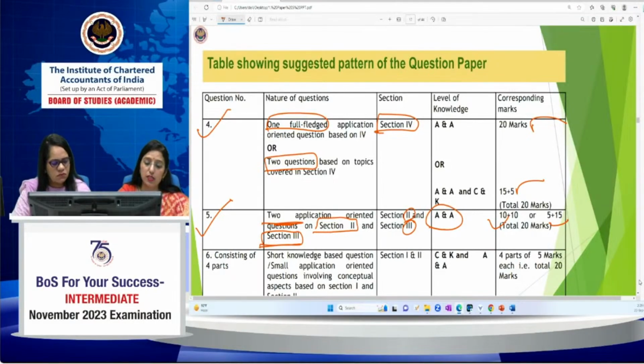The last question is question number 6, and it also covers 4 parts from section 1 and section 2. From these sections, a small knowledge-based question and a small application-oriented question may be asked, and 5 marks will be given for each.